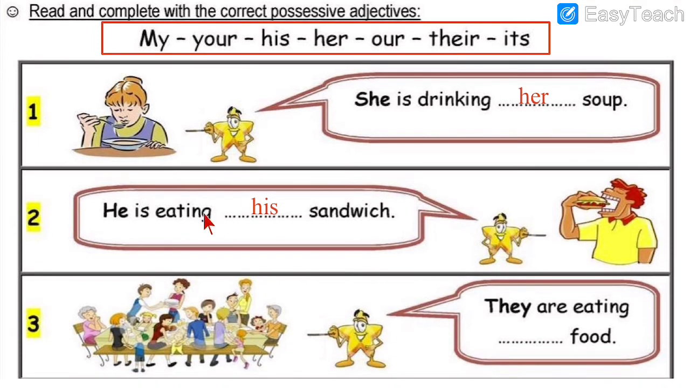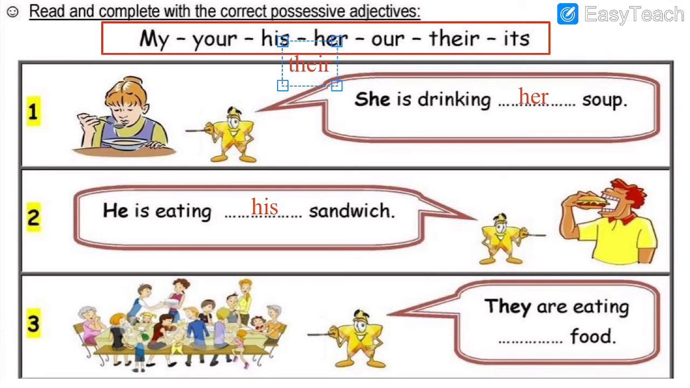Number 3. See, these people, so many are there. What are they doing? They are eating food. They are eating dash food. Whose food? Their food. Because here you can see they is given. So with they, what do we write from these options? Their. They are eating their food. Because there are so many, more than one, so plural. Their. Let's write the answer in the blank. Number 3.